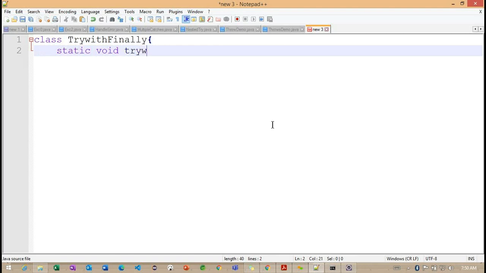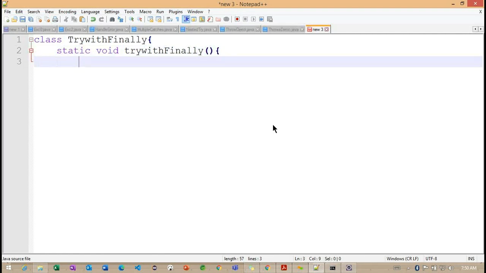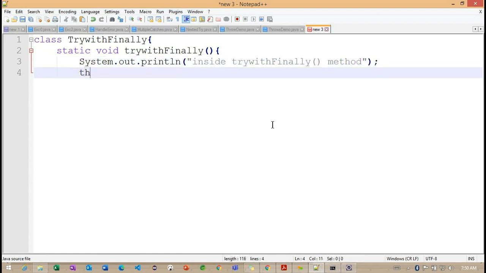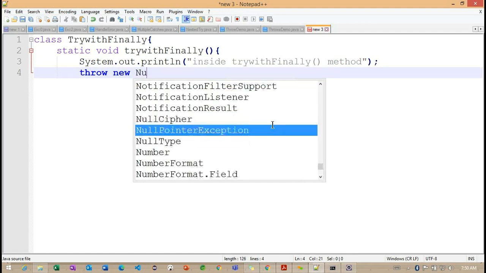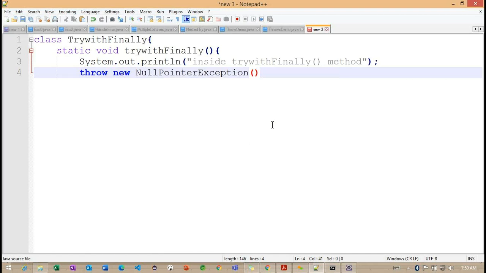Static void try with finally. So in the try with finally method, I want to check with the null pointer exception.